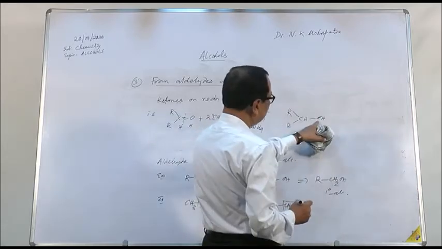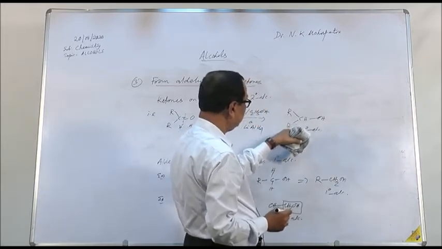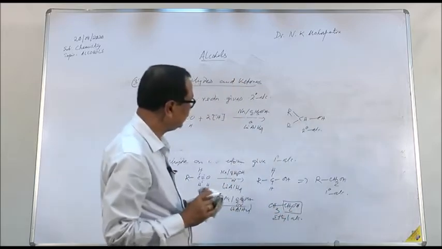This is a 2 degree alcohol, as the OH group is present on this carbon atom, which is bonded to 2 other alkyl groups or carbon atoms.